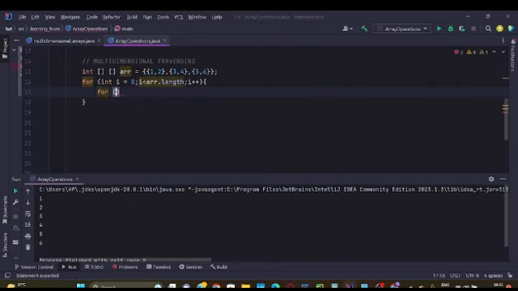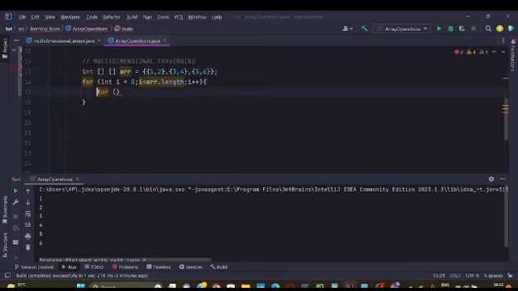Because we just iterated into this, but now we also have to iterate through this. First we iterated into one dimension, now we have to iterate into the second dimension. In simple words, we have an array as an element here. So if we access this, then we will access the array inside this.